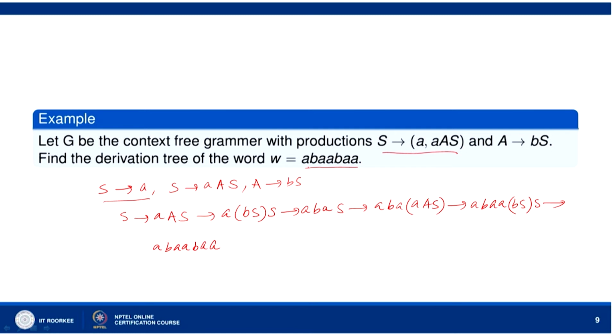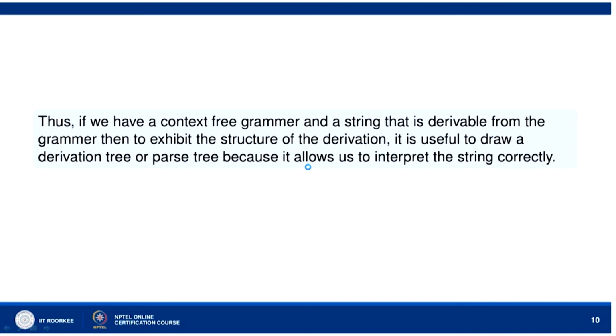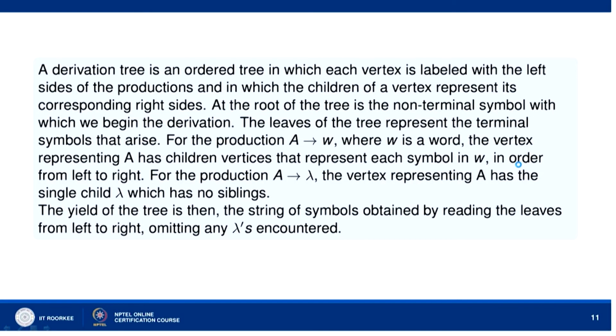B A. Now, this sequence can be represented by a derivation tree. Let us define what we mean by derivation tree. Before that, if we have a context free grammar and a string that is derivable from the grammar, then to exhibit the structure of the derivation, it is useful to draw a derivation tree or parse tree, because it allows us to interpret the string correctly. So, let us see what is a derivation tree.